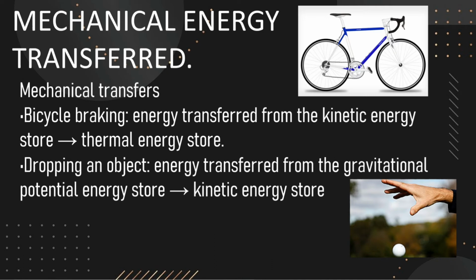Dropping an object. Energy transferred from the gravitational potential energy store will get moved to the kinetic energy store. For example, if you have a ball and you throw it, gravitational potential energy takes over, but when it moves, kinetic energy comes.